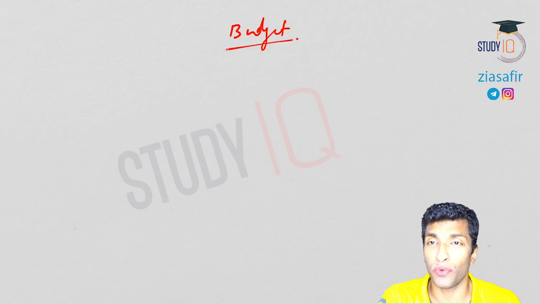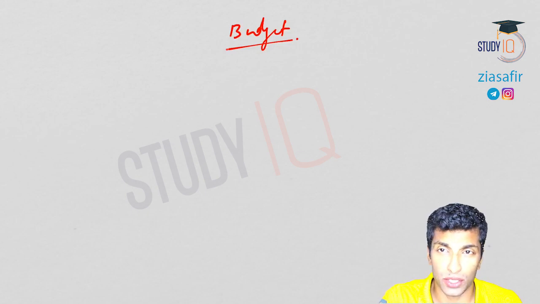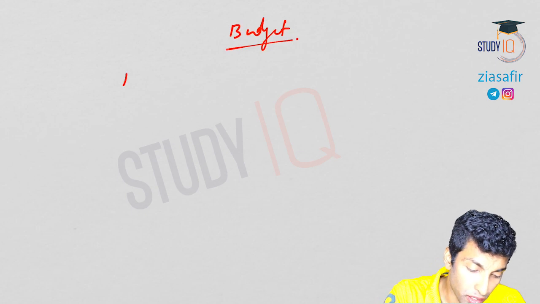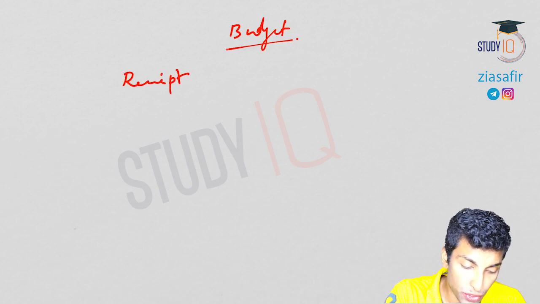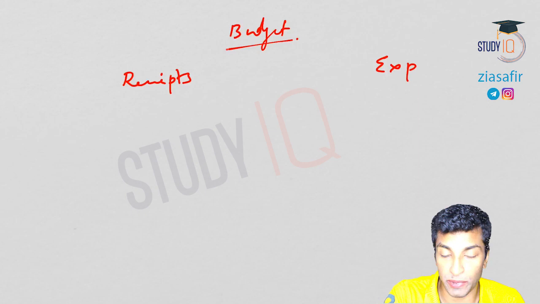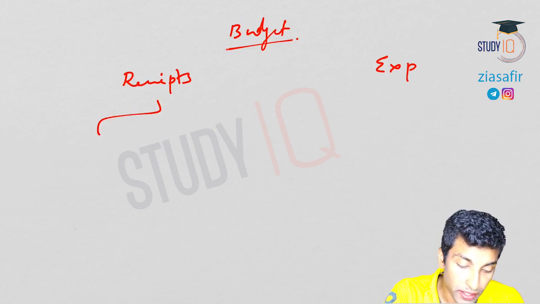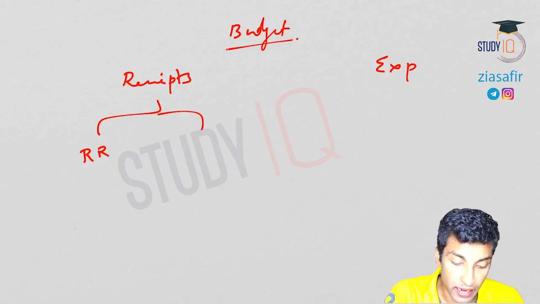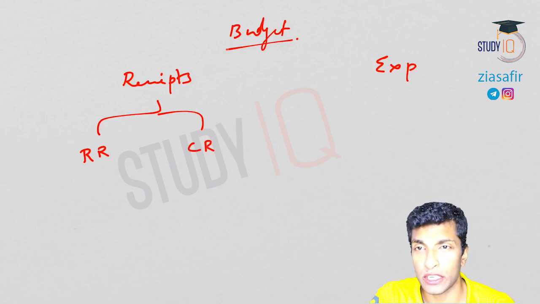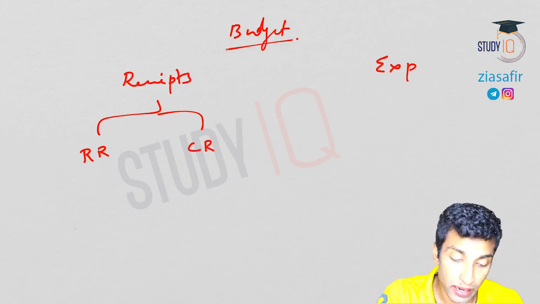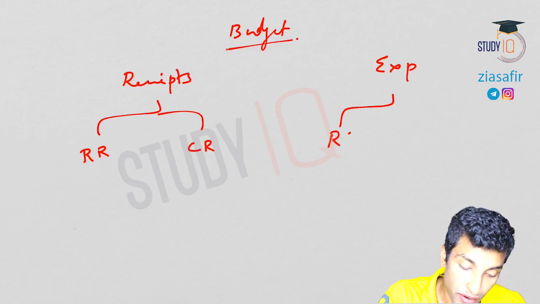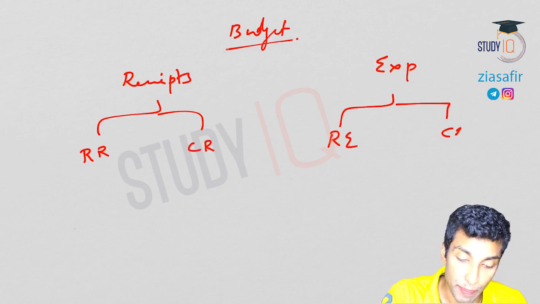We started off with what is budget and we discussed the structure of budget, and I've told you it has 2 aspects or 2 parts, receipts and expenditure. And receipts are further divided into revenue receipts and capital receipts. I have told you the difference between revenue and capital. Similarly, expenditure also: revenue expenditure and capital expenditure.